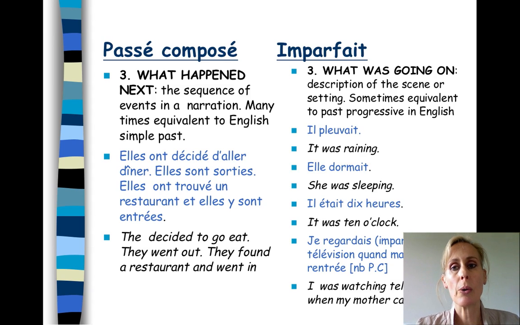Compared with what was going on. A description of the scene or setting. This is sometimes equivalent to the past progressive in English, as I mentioned before. Il pleuvait. It was raining. Didn't stop raining. And it's also a description. Elle dormait. She was sleeping. Il était 10 heures. It was 10 o'clock. Je regardais, imperfect, la télévision, I hadn't stopped, quand, when, change of action, quand ma mère est rentrée. So that is now in the passé composé. I was watching television when my mother came home.